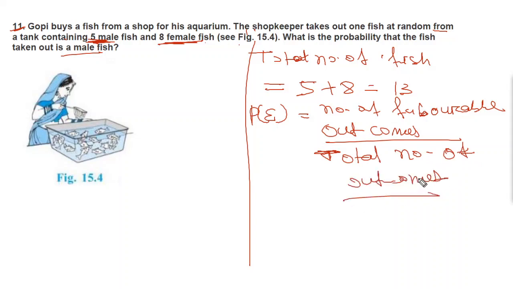So this is the formula. Now here total number of outcomes is equal to 13, and the favorable outcomes are, what is the probability that the fish taken out is a male?